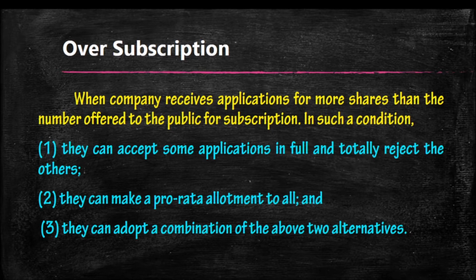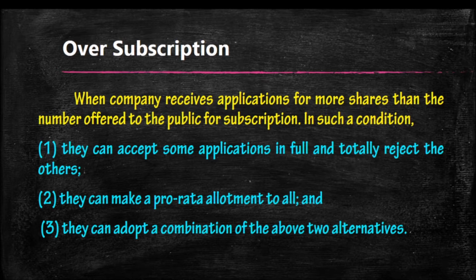Or we can adopt a combination of the above two methods. Combination means we accept certain applicants in full, reject some applications, and allot the remaining on a pro rata basis. That is the technique we are going to adopt, and it will become very clear by solving the upcoming problems. So remember the concepts regarding oversubscription.